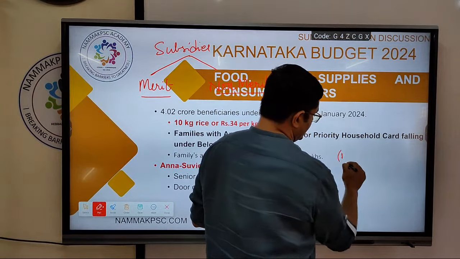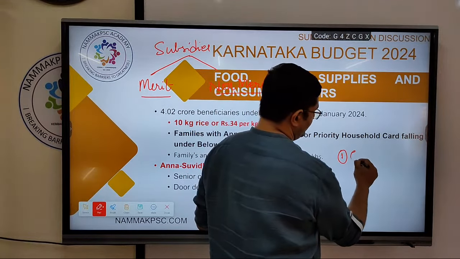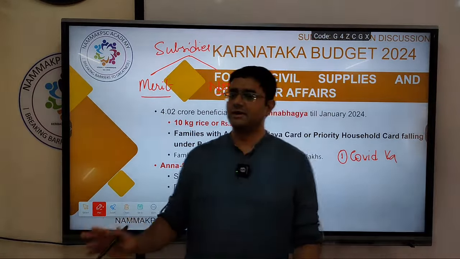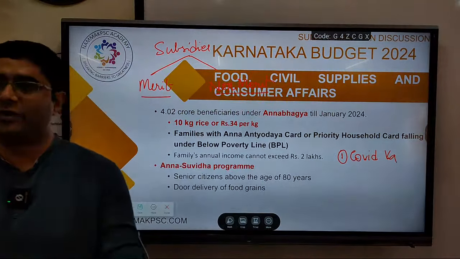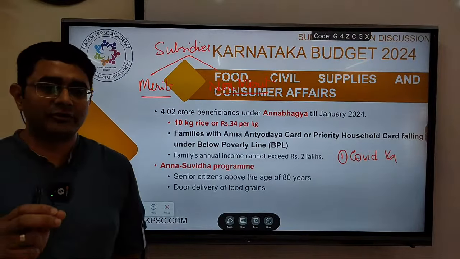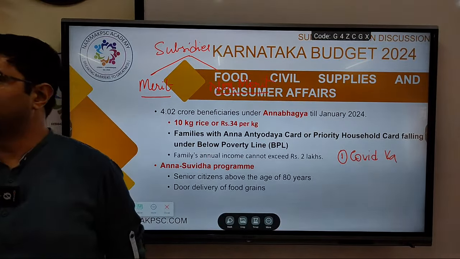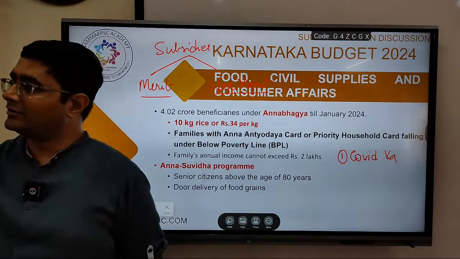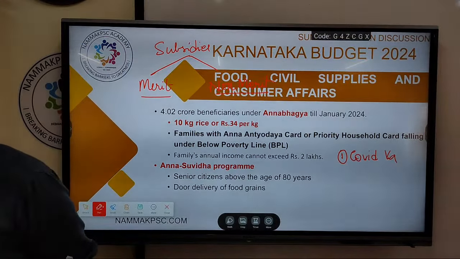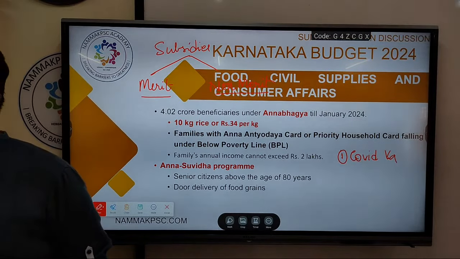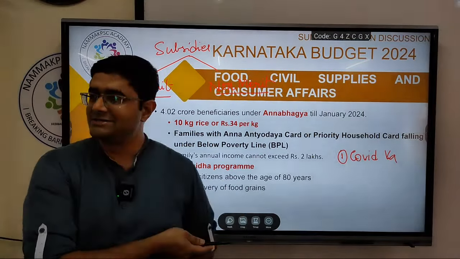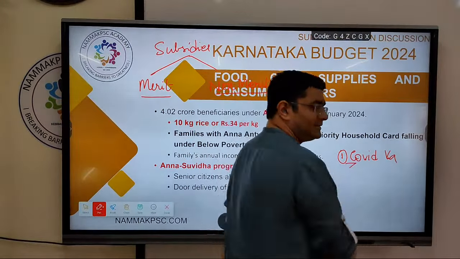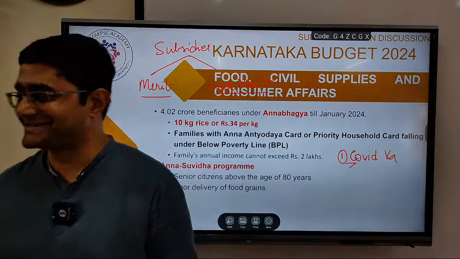Now, for example, if I say COVID vaccine costs 500,000 rupees, MRP, let's say, if you want to buy it. But the government gave it for free. To whom? To me also, to you also, to somebody on the street also, to Ambani also, they gave it for free. No selection. Okay, so is it merit or non-merit? It is merit subsidy because,